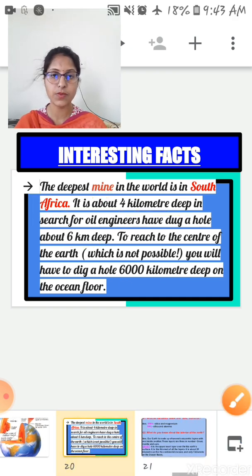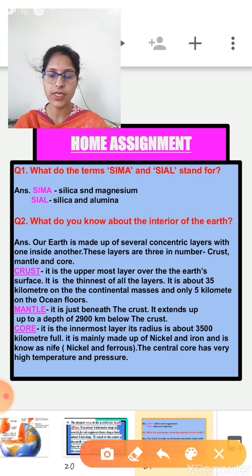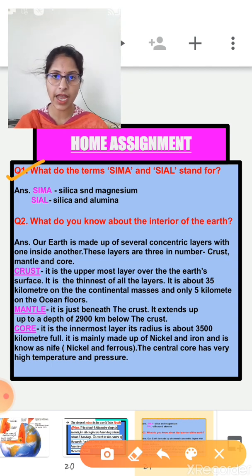Okay, now let's move on to the question answers. So today's home assignment. First question is, what do the terms SIMA and SIAL stand for? First, SI stands for silica and MA for magnesium, right? And SIAL, SI that is silica and AL for aluminium.